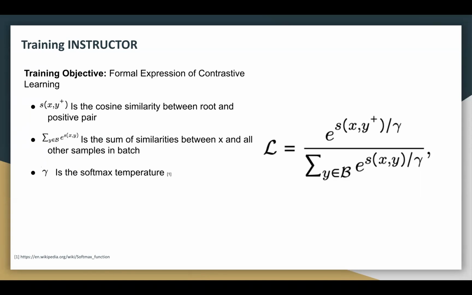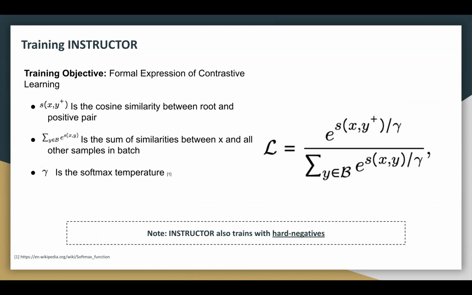In the denominator, we are seeing the sum of the cosine similarities between x and all other samples in the batch. A common way to do contrastive learning is to assume that all other samples in the batch are negative samples, as this is a way to get a large amount of negative sample training information without human annotation. However, note that Instructor does train with hard negatives, which is when there is a human annotated negative example. Please see the paper for more details.